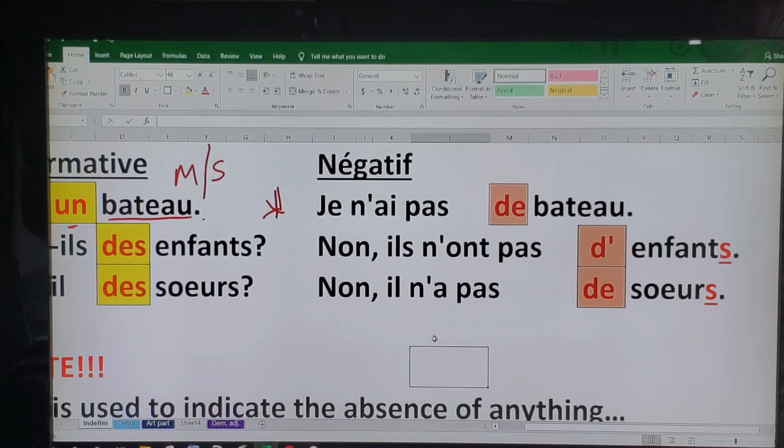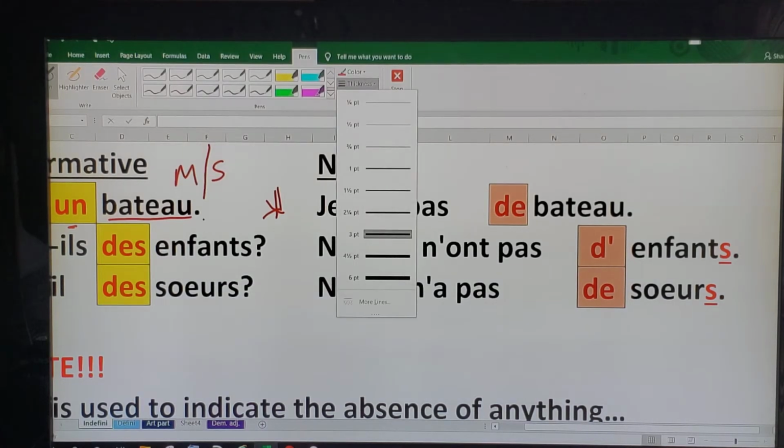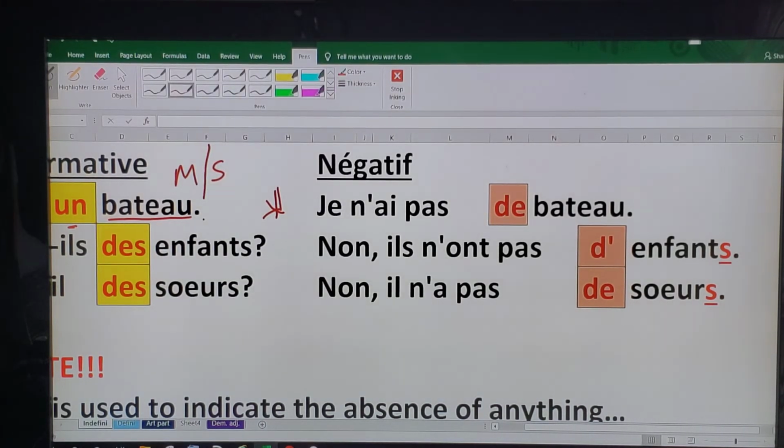So, when in the negative, this word over here, let me grab my ink. We do not use they. We only use the word the. And in front of the vowels, for all those who remember the vowel rule, if it is the and then it begins with a vowel over here or with the H mute, we have to take off the vowel and replace it with an apostrophe, and that's what I did over here.